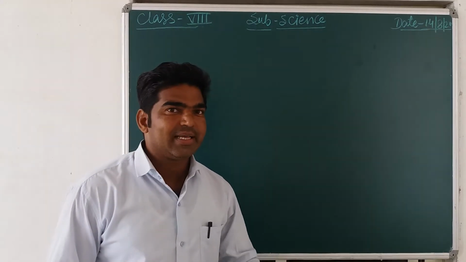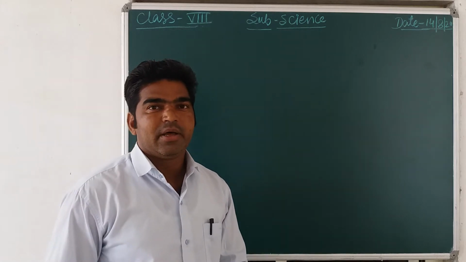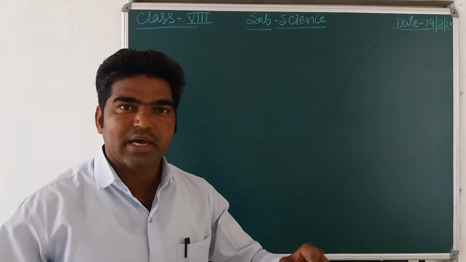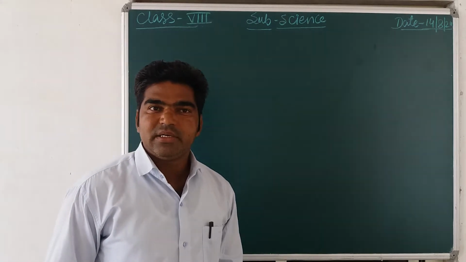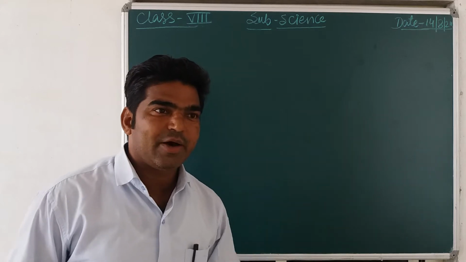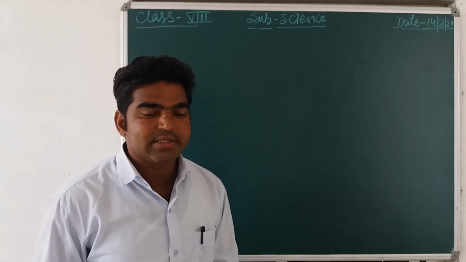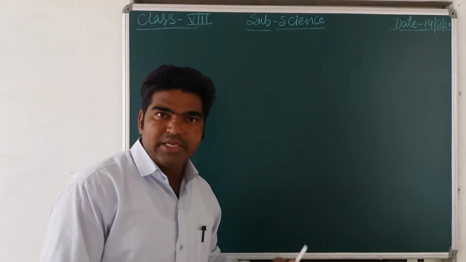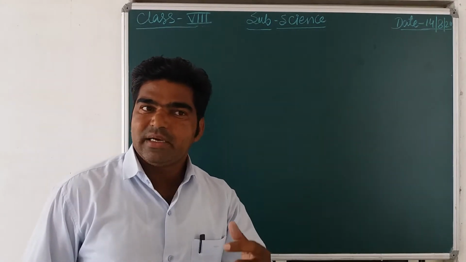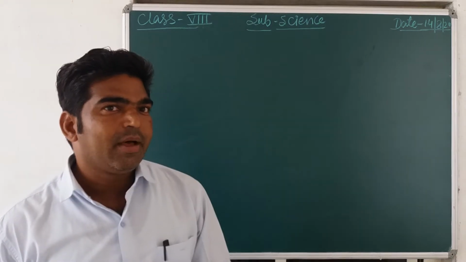In that class we already discussed viruses, their advantages and disadvantages, and how they cause different diseases in plants and animals. Today we are going to discuss the second class of microorganisms, that is bacteria.